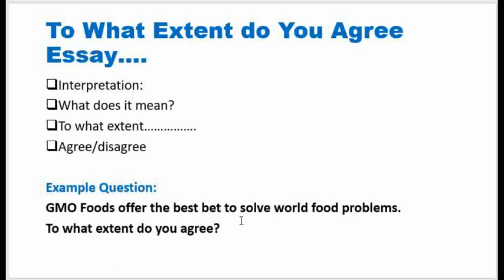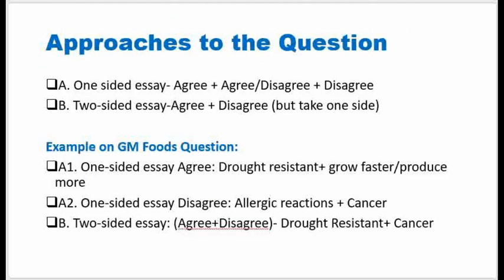Now remember, this is how the question will be framed all the time. You will have a frame of the question, and you will have a question posed to you, and this question will be, to what extent do you agree? Like now, the GMO foods statement is the frame of the question, the stem of the question that has been posed to you. Then the question, to what extent do you agree, will always accompany it in this type of essay. So let's go ahead and look at the approaches that you can take.